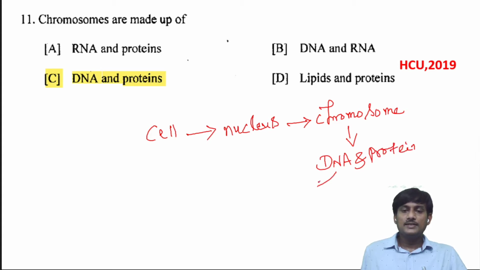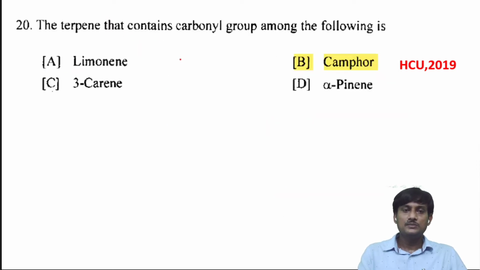A particular segment which codes a particular amino acid or protein is called a gene. A gene is a segment of DNA. So the chromosome is made up of DNA and proteins.